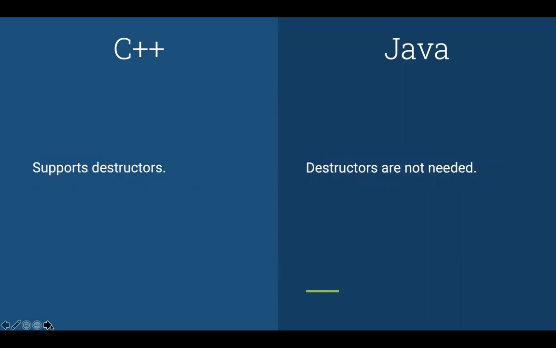And then the next difference is that C++ supports destructors whereas Java doesn't. This is due to the reason that we just discussed. Since in C++ you need to call the delete operator yourself, you have to have destructors in classes.